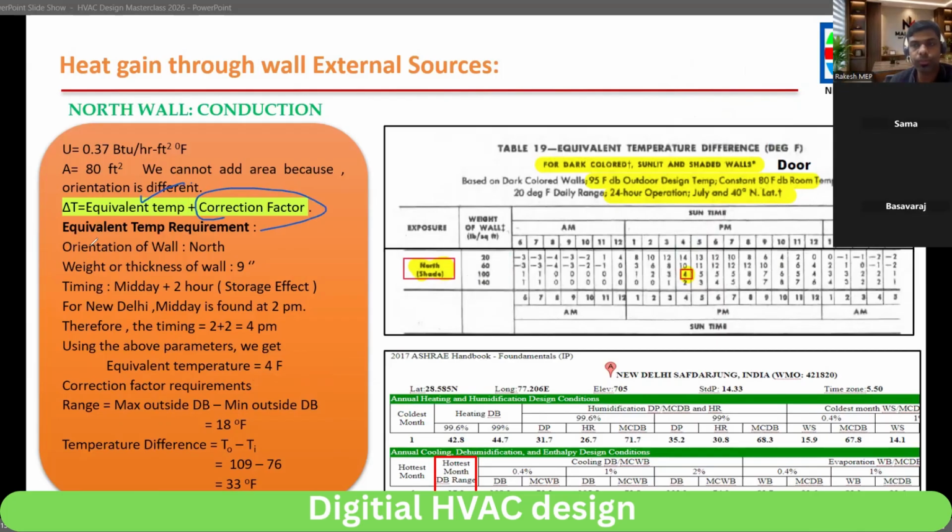Any doubt you have? Clear, sir. To find out the correction factor, we should know the daily range. In the news report, they will tell the maximum temperature of today and the minimum temperature of today, and the difference is the range. For Delhi, the range is 18 degree Fahrenheit. So 18 degree Fahrenheit is the daily range for Delhi. Along with the temperature difference, outside minus inside, based on these two parameters we'll find the correction factor.